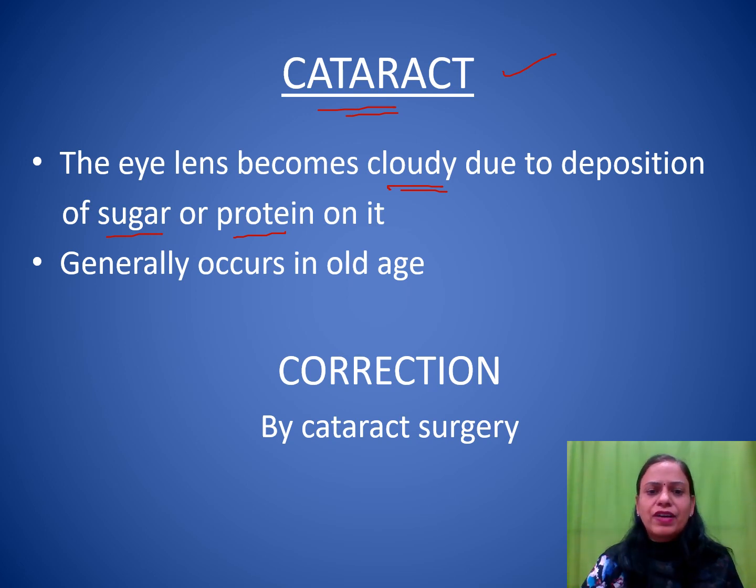So for this, we have a cataract surgery. In this surgery, there are two ways out. If the problem is not that severe, the doctor puts some medicines and they scrape off the proteins and the sugars from the lenses, and the normal vision is restored. But if the problem is too much, it's been a long time that the deposition has been taking place, in such cases these days the lens is replaced by an artificial lens. So the natural lens which is present in our eye is replaced by an artificial lens. So that helps in solving the problem of cataract, and the normal vision of the person is restored.